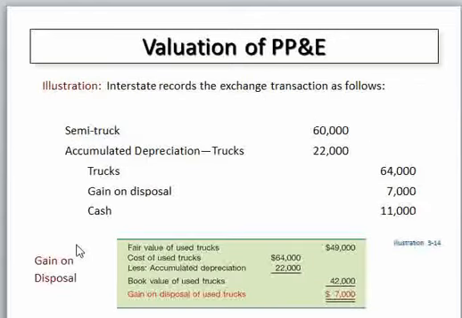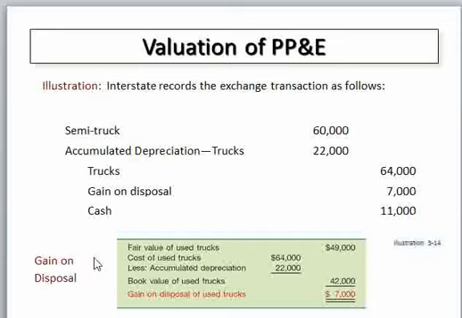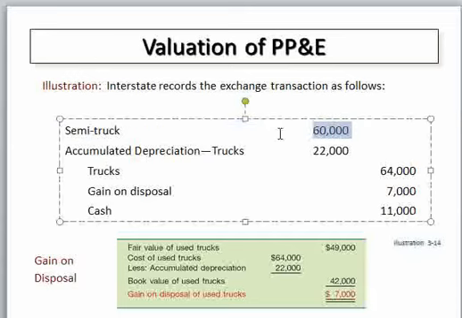So to determine the gain on exchange, here is the fair value, then here is the book value. When you compare the two, we recognize the gain on exchange. So how to record the gain on exchange? The semi-truck is 16,000, which is the fair value 49,000 plus the cash paid by the company, 11,000, for the semi-truck. Therefore, the cost of the new truck is 16,000.